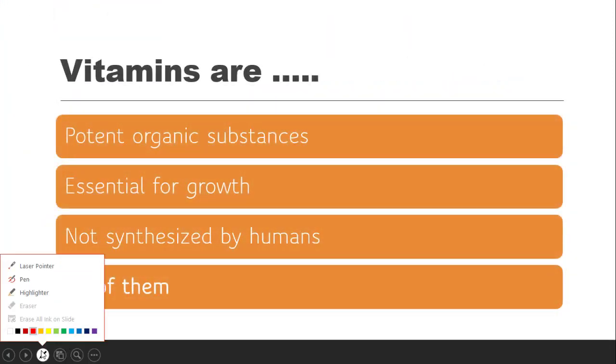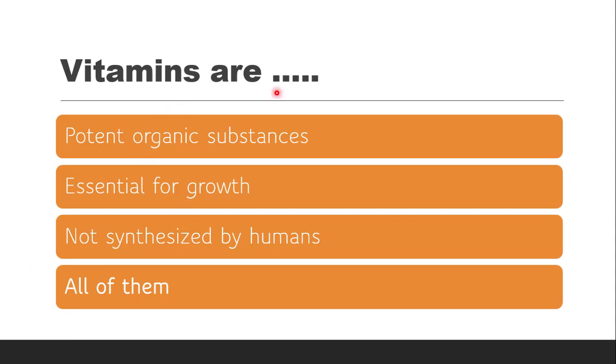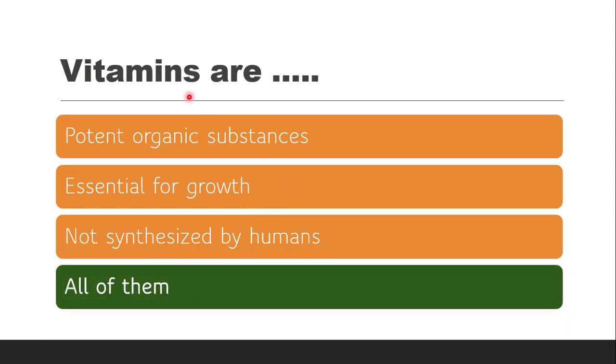In vitamins, the first question is: vitamins are dash. First option is they are potent organic substances, they are essential for growth, they are not synthesized by humans, or all of them. The correct answer is all of them. Vitamins are potent, required in very small quantity, they are essential for growth, and they are not synthesized by humans and animals also, except vitamin D.